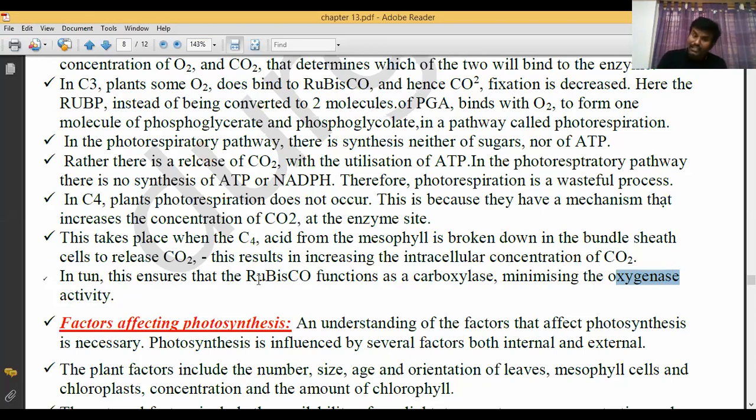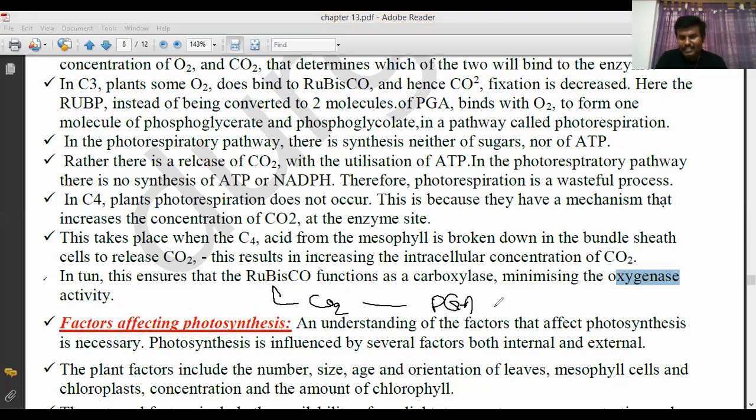It can bind with carbon dioxide and releases PGA. This PGA through a series of reactions gives glucose, sucrose, finally starch. This is photorespiration. So this pathway in C4 plants does not take place. In C4 plants, some conditions as in C3 plants occur.